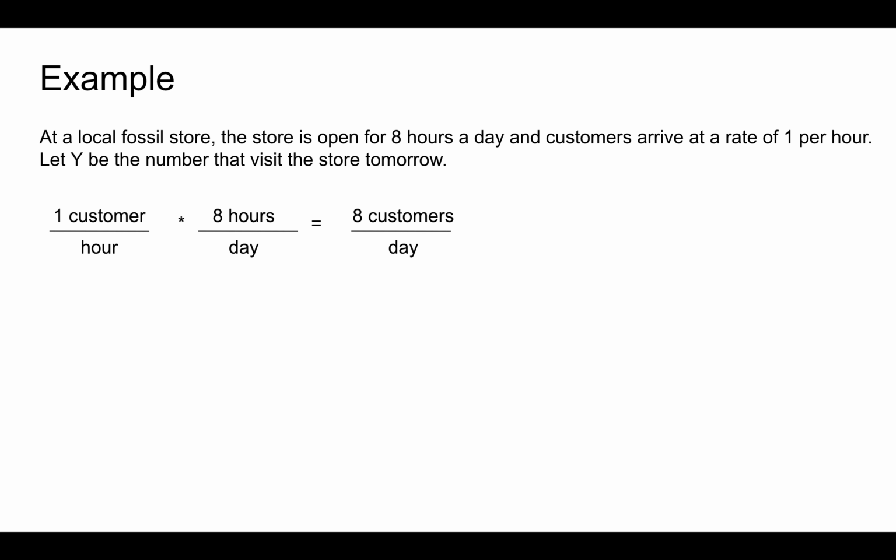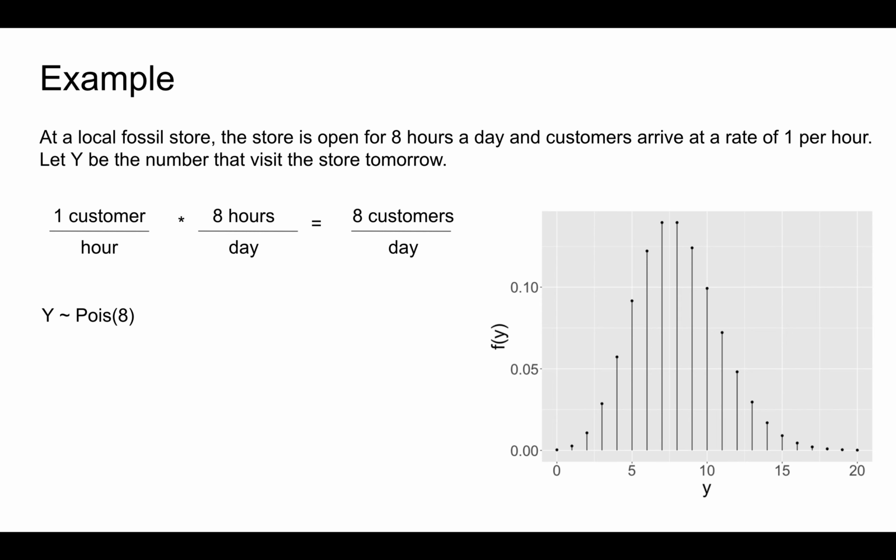In this case, our random variable Y is still Poisson. We're still observing a count of events in a given interval of time, but here the events occur at a rate of lambda equals 8. A plot of the corresponding Poisson PMF shows that, since we're expecting 8 customers per day on average, the values of Y around 8 per day are most common. It would be uncommon to observe, say, 0 customers in a day, or as many as 17.